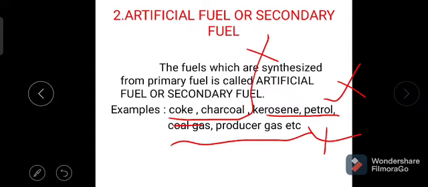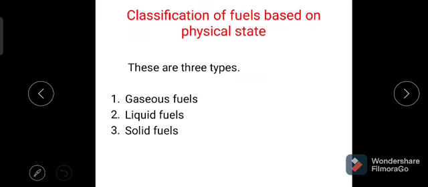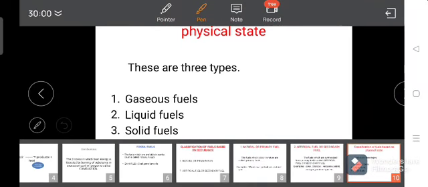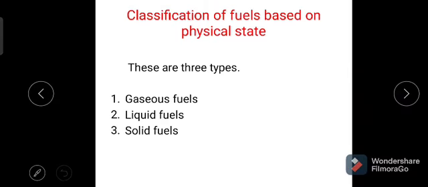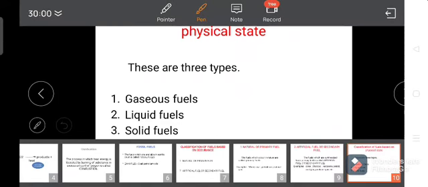Now let us see one more classification of the fuels, that is the classification of fuels based on physical state.